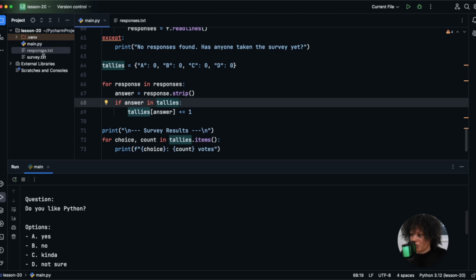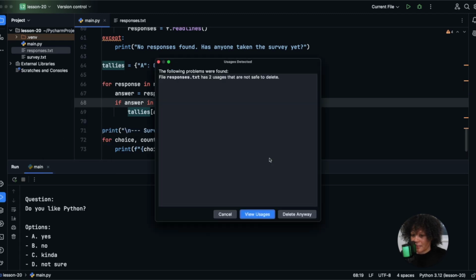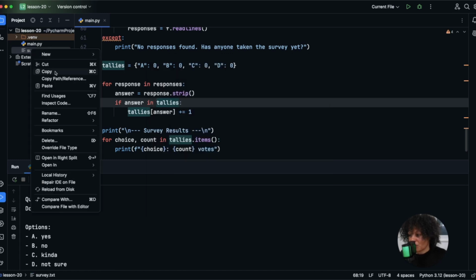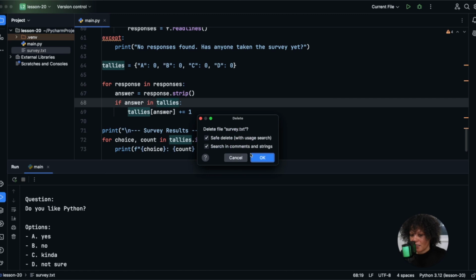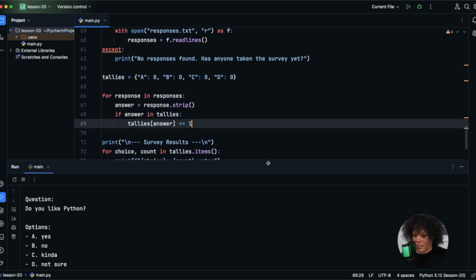Okay, the first thing I'm going to do is I'm just going to delete. Yep. You know what? I'm going to delete it anyways. It's just giving a nice warning. This is not safe to delete because it's used. I'm going to do it again for the survey.text. Delete anyways. All right. So let's try running this program again.